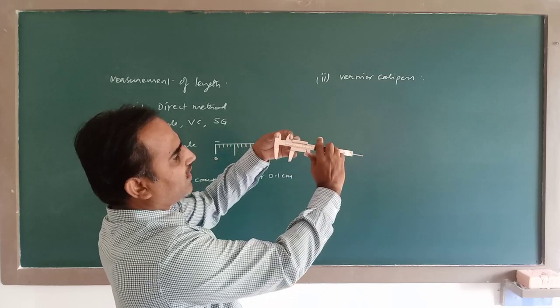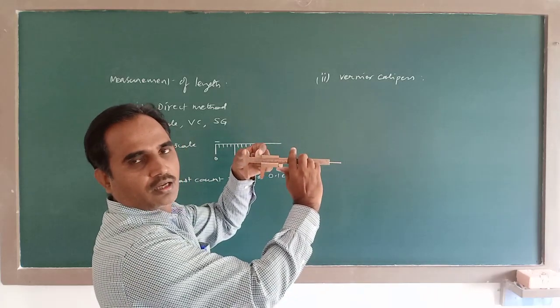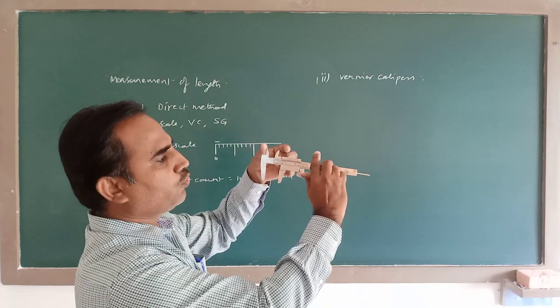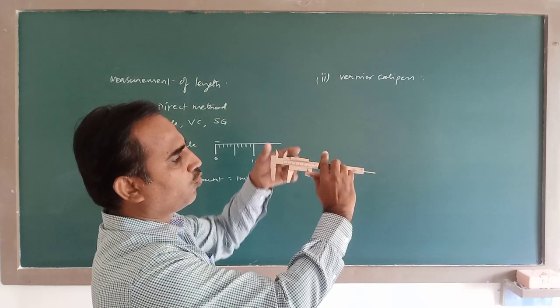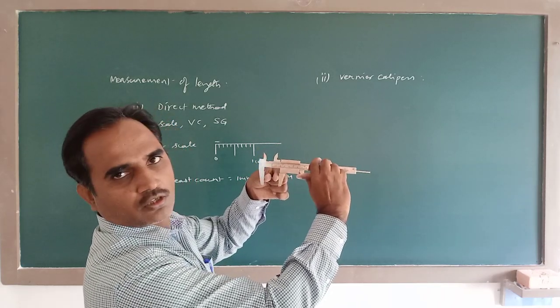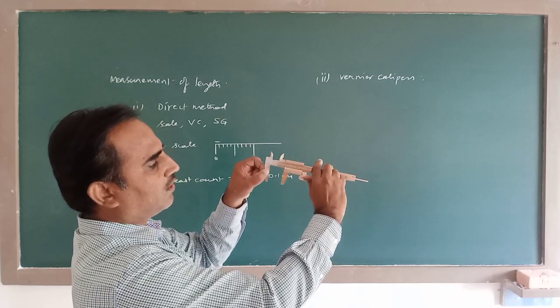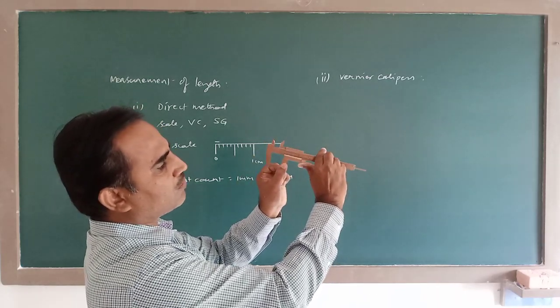Inner diameter of a cylinder, inner diameter of a ring. Like that, to find the inner lengths we use these upper jaws. To find the outer lengths we use these lower jaws. This is a fixed jaw and this is a movable jaw.